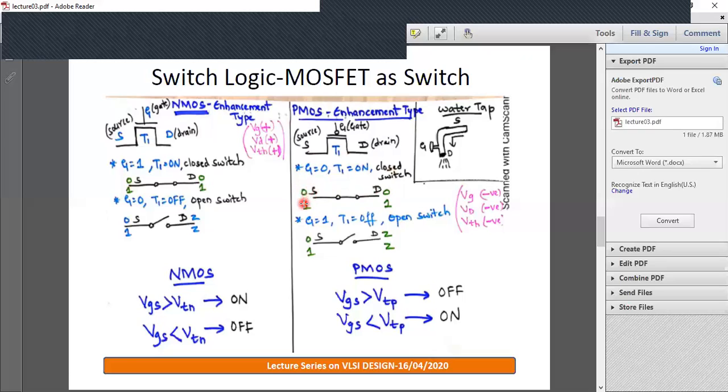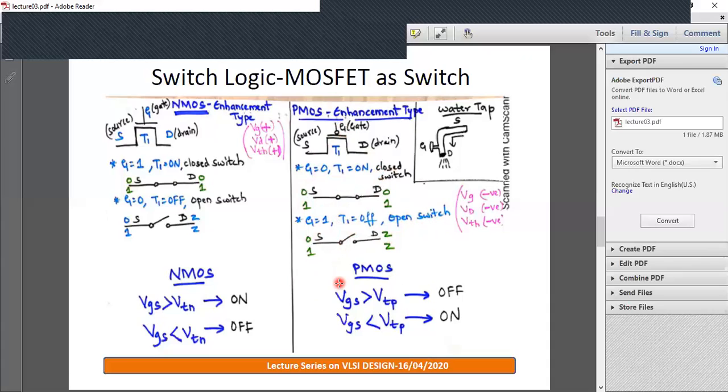Whatever input you pass at source, the same thing will be obtained at drain. If gate equals 1 for PMOS, it is in the off state, hence an open switch. Irrespective of the input given at source, we will get output as high impedance because the MOSFET is off, an open switch.